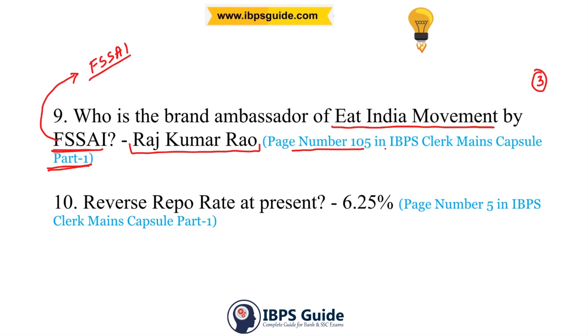FSSAI, is it a statutory body or not? It actually is a statutory body because it was established by an act of the parliament. And which act established this? Food Safety and Standards Act 2006. The Food Safety and Standards Act 2006 established the Food Safety and Standards Authority of India.